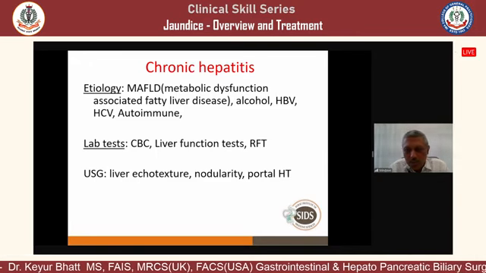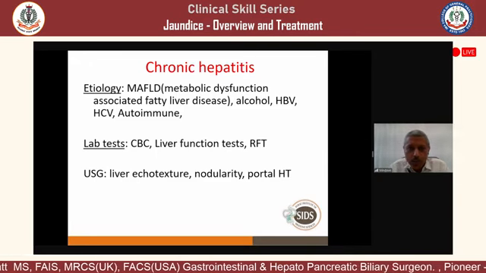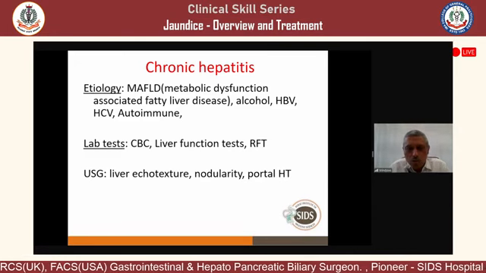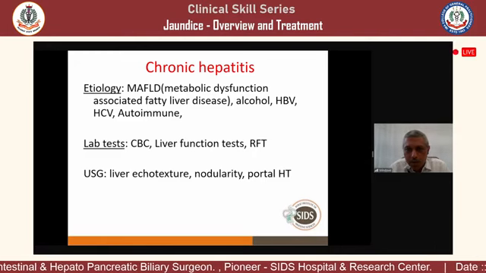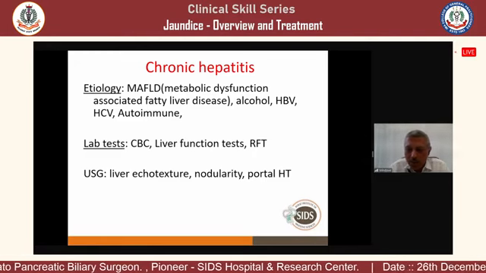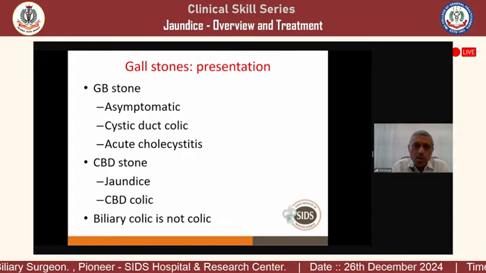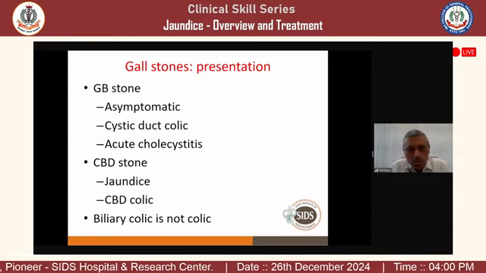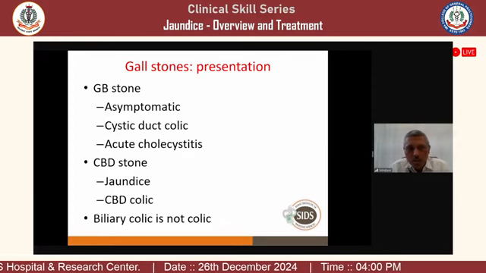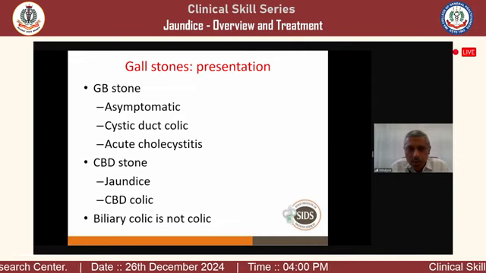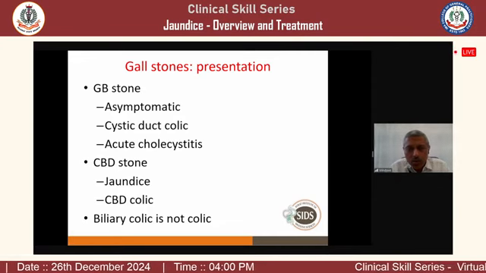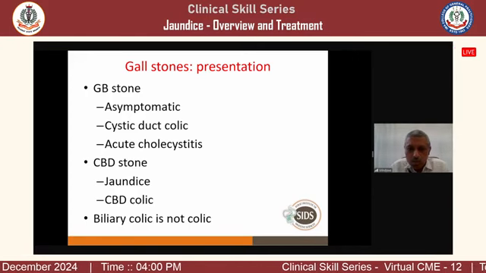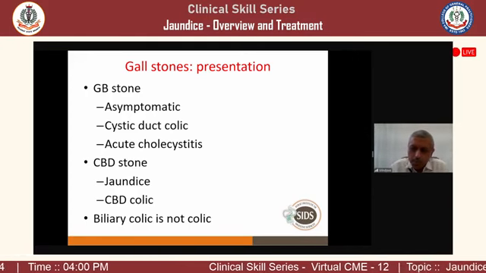So lab test, CBC, as we discussed, low platelets will give you the clue. Sonography will give you a nodular liver, irregular surface, and portal hypertension: enlarged portal vein, ascites, splenomegaly will tell you there is underlying cirrhosis. Now come to gallstones. Gallstones can be asymptomatic. The stones can cause cystic duct colic, can cause cholecystitis, or when the stone comes to the common bile duct, it can cause jaundice or CBD colic.